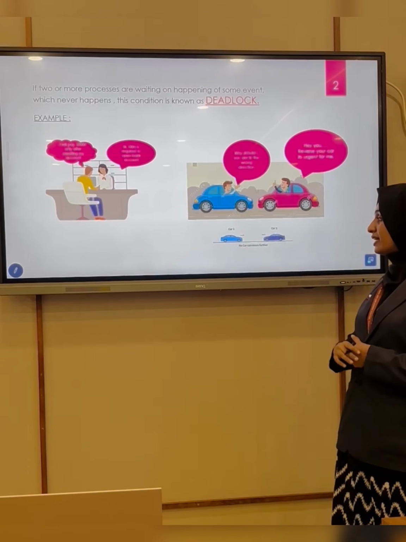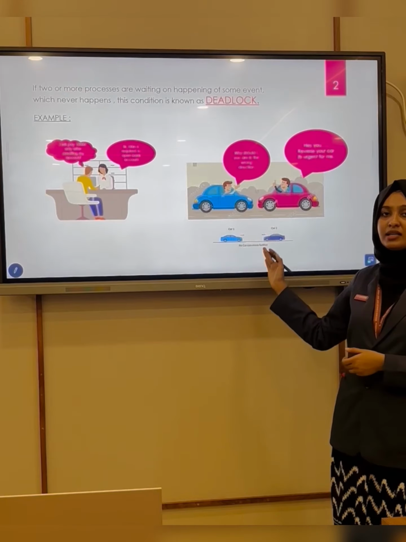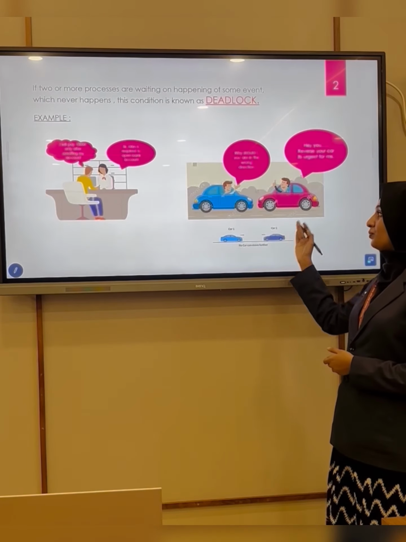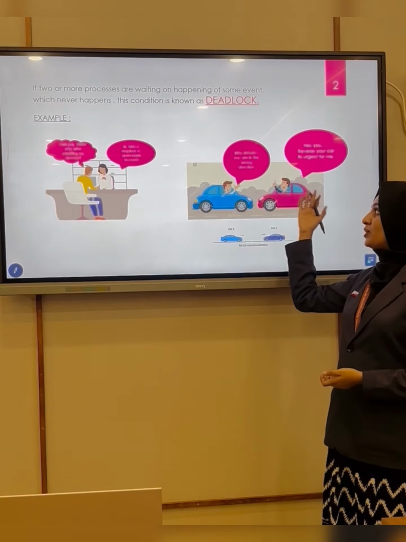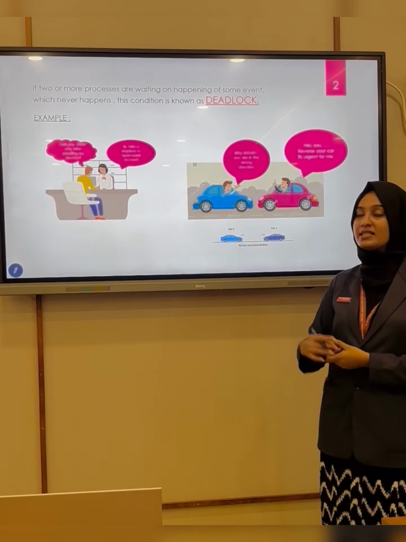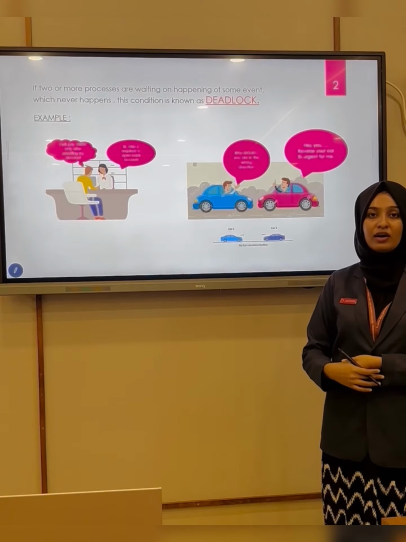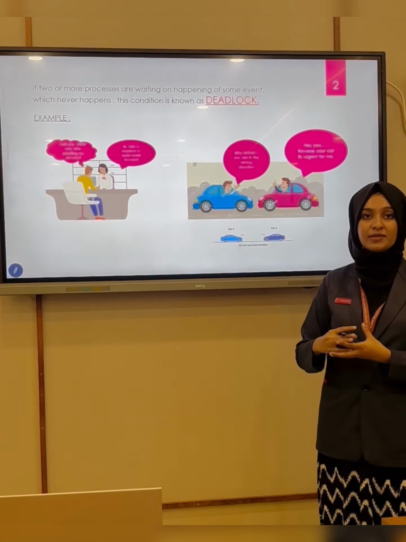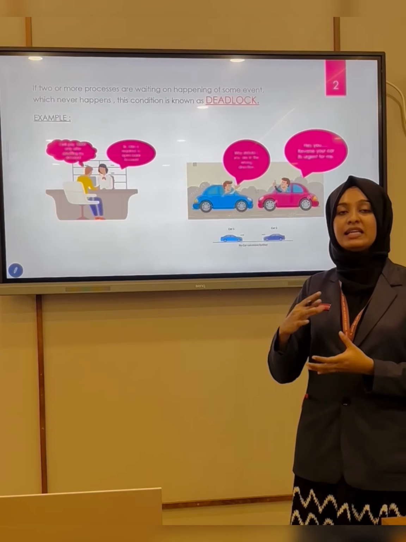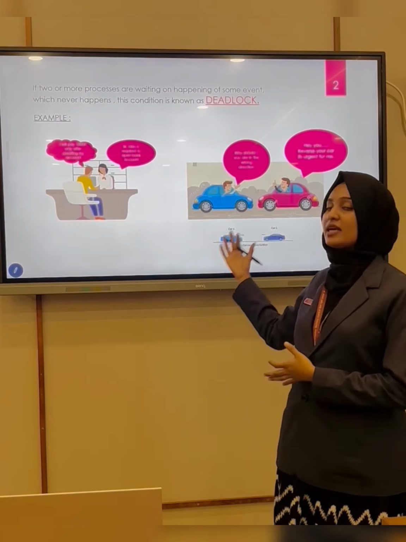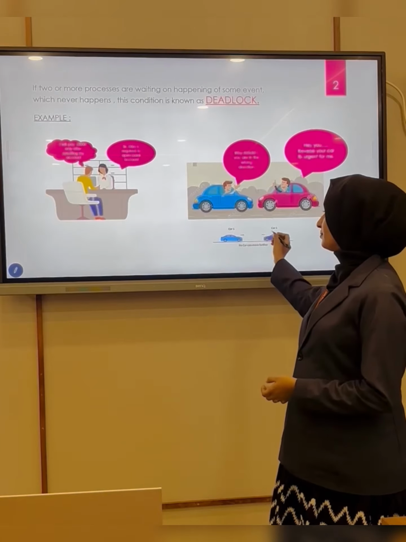Moving on to the next example, as you can see, two cars are there, car 1 and car 2. Both are not willing to take their car in reverse. In this situation also, both are not ready for a compromise. This scenario will be called a deadlock. So hope you got the concept. Two or more processes are waiting for the happening of some events, but that event is not happening. This condition is called a deadlock.